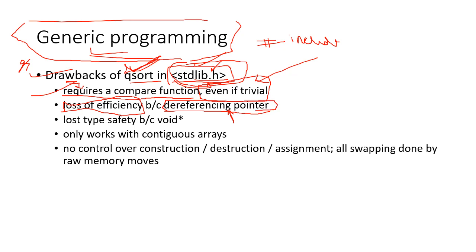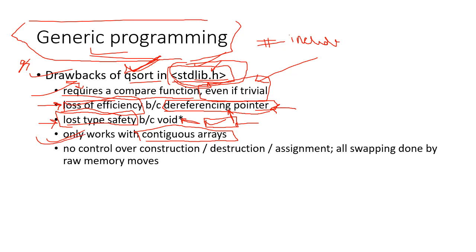I told you in detail in the previous lectures what referencing and dereferencing pointers are and what a pointer itself is. So better go and read that topic if you have missed it, and if not, you will understand all this easily. Loss of efficiency is the second drawback, and the third is loss of type safety because of void. Void pointer, because void is just empty, and if you are pointing towards it, it is just null. Another drawback is that it only works with a contiguous array. If you don't have a contiguous array, it is not going to work for you.